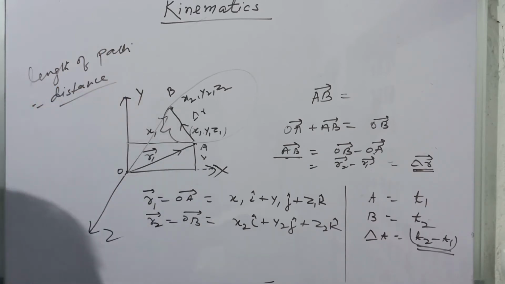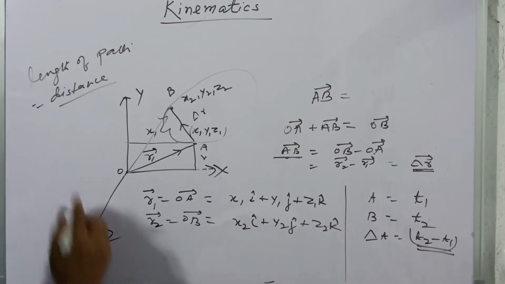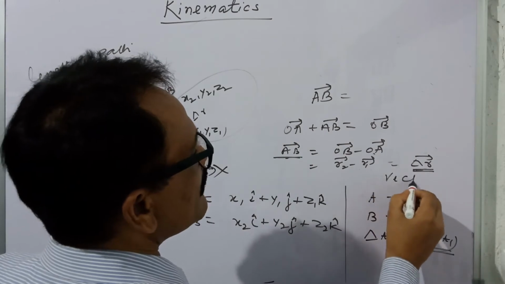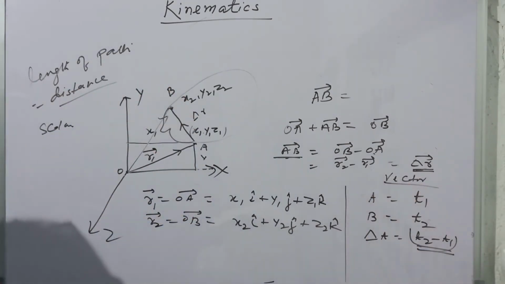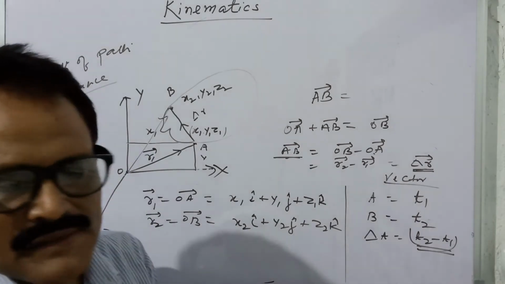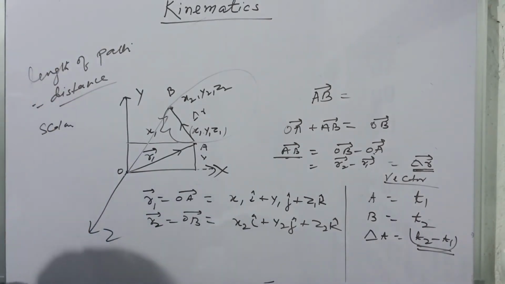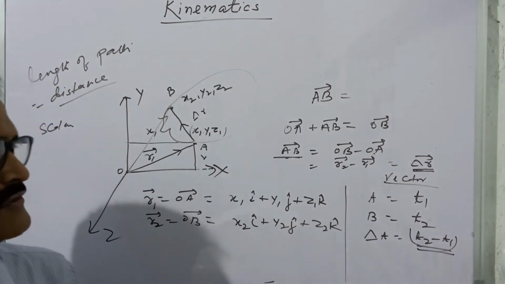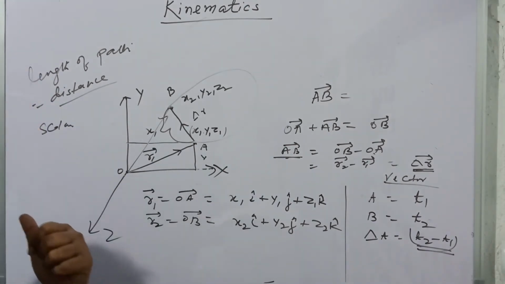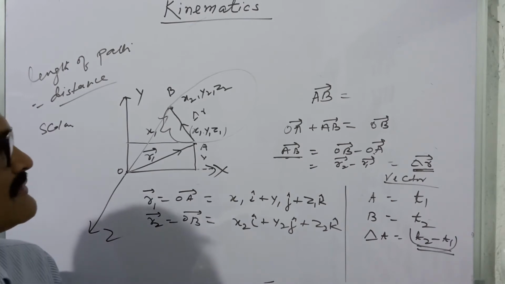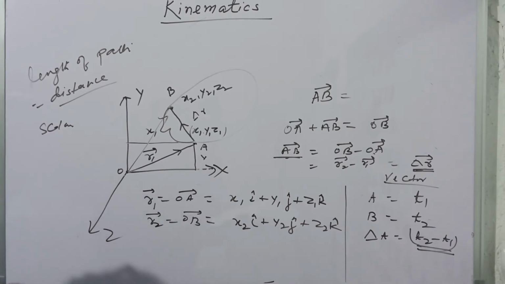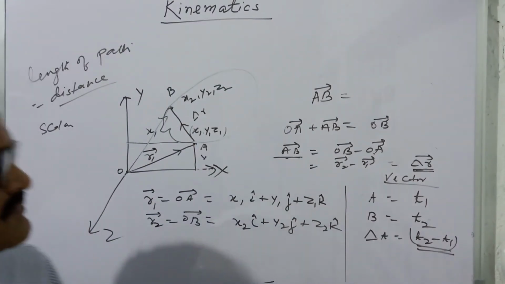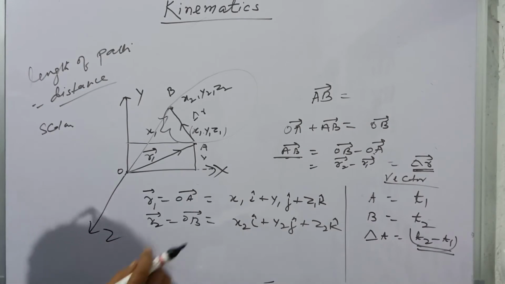क्योंकि इसका कोई स्पेसिफिक डायरेक्शन नहीं है इसलिए ये स्केलर है, but this is the vector. And so the vector can be added, subtracted by the special rule, and that rule may be the triangle rule or the rule of the parallelogram, but since distance is a scalar, so the distances are adding by the simple algebraic rule. So this is the difference between the distance and displacement.